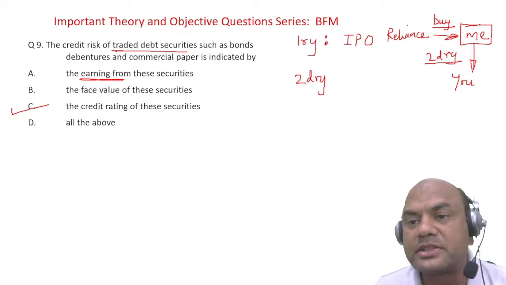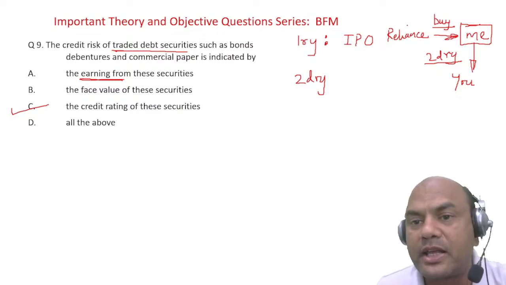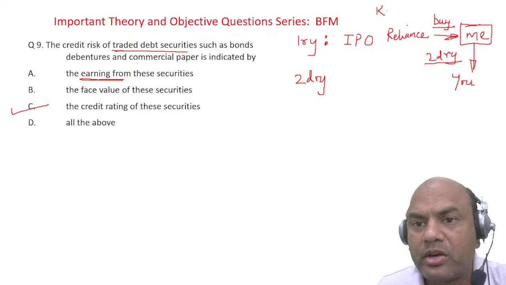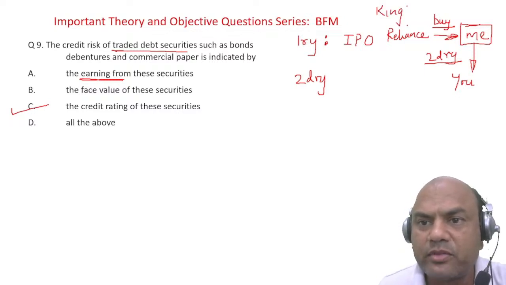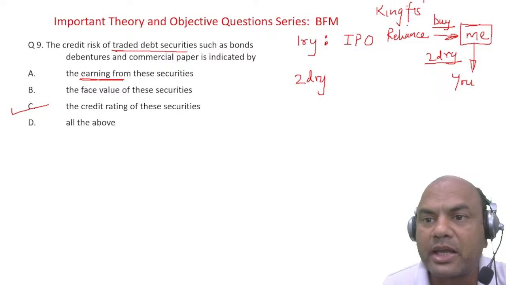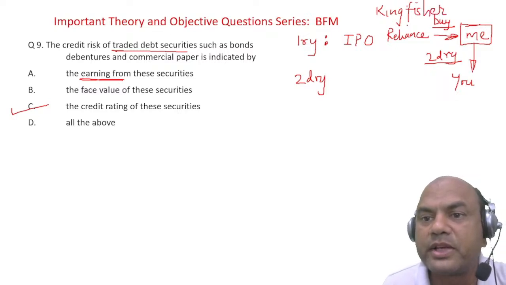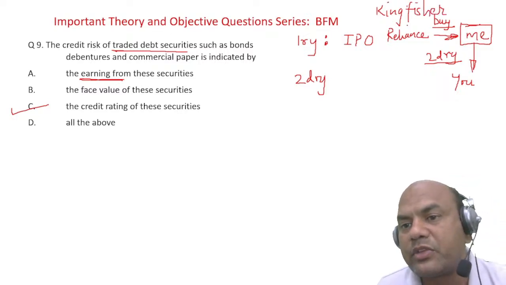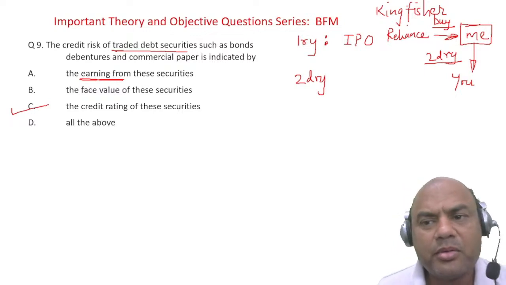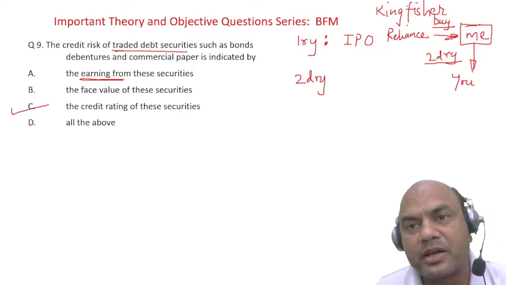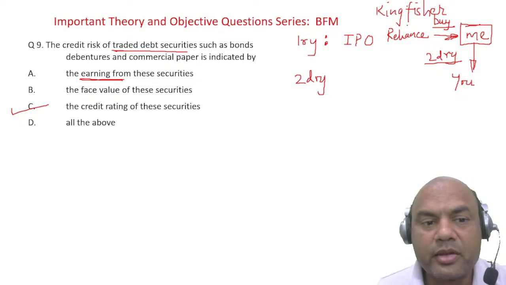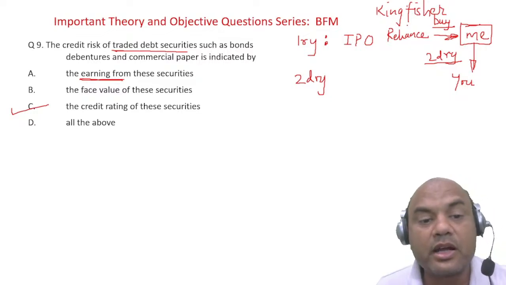Suppose if I sell you the bond of Kingfisher Airlines, Vijay Mallya's company, bankrupt. Suppose if I sell you the bond of Kingfisher Airlines, will you buy it from me? No. Although it might give you 1000 times returns, but you will not buy it. Okay, so that it's all the credit ratings.